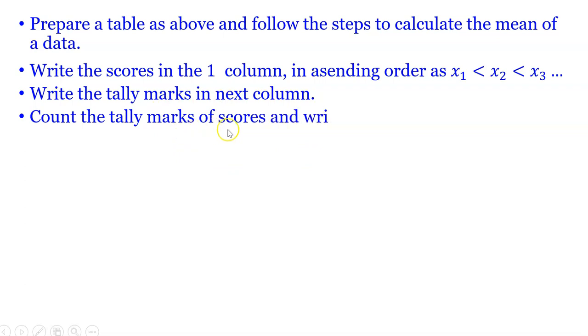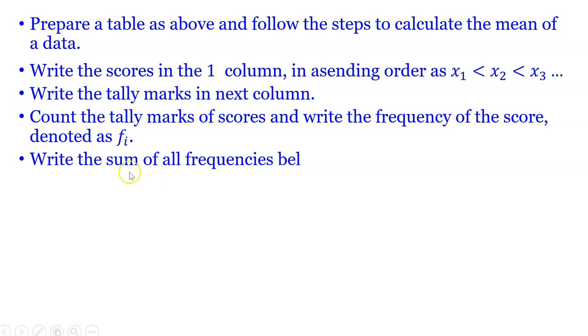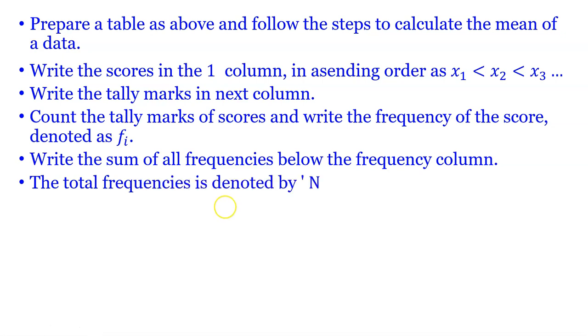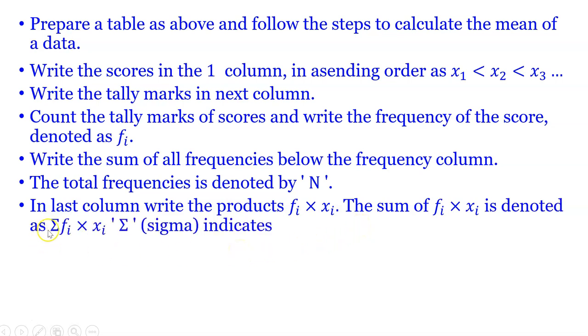Count the tally marks of the scores and write the frequency of the score, denoted by fi. Write the sum of all frequencies below the frequency column. The total of the frequencies is denoted by capital N. In the last column, write the product fi into xi. The sum of fi into xi is denoted by summation, that is sigma fi into xi.